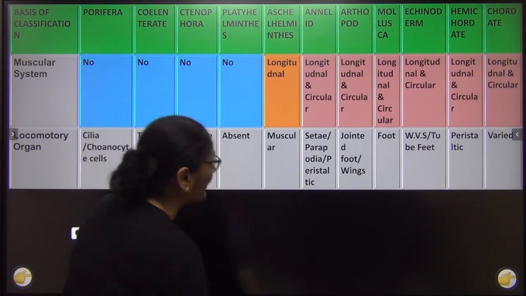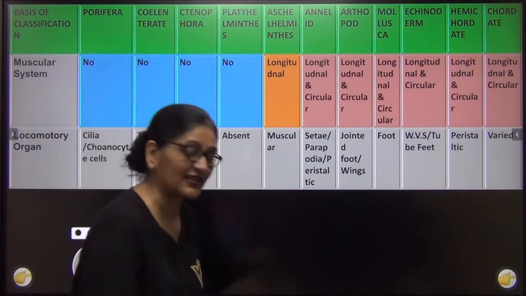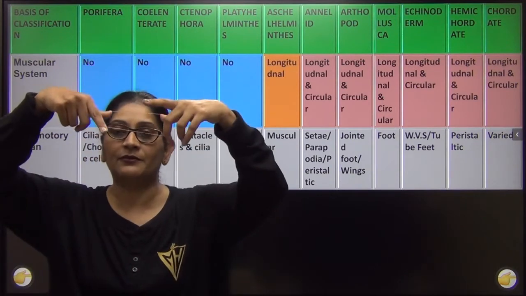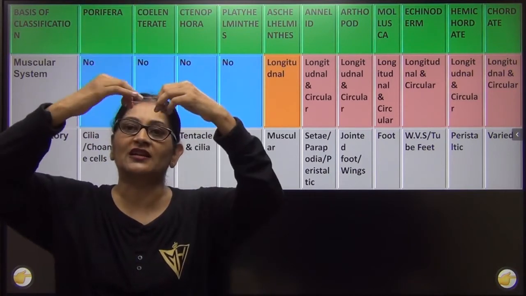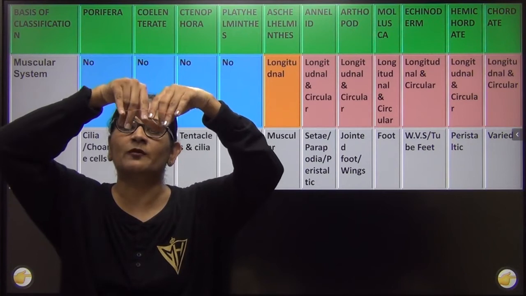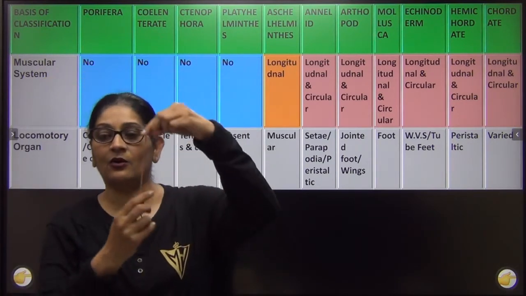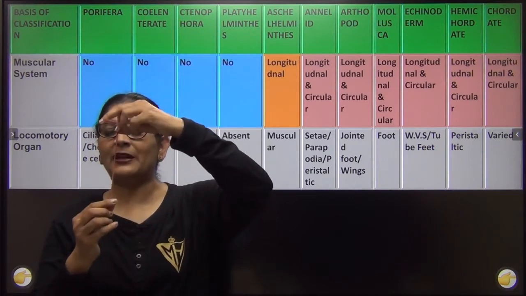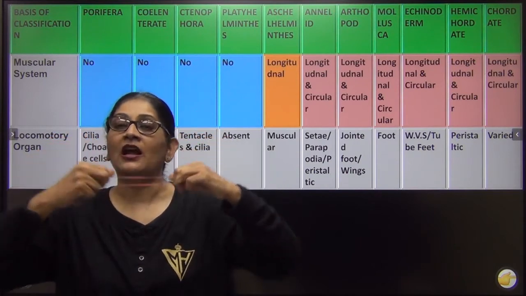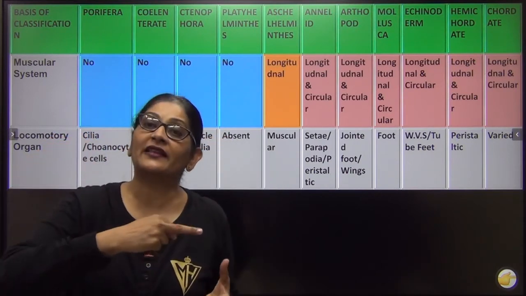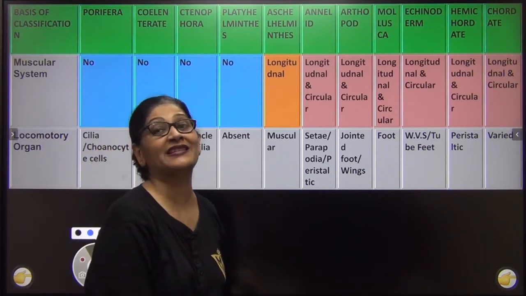बाद में muscle किस में आया? Annelid में the muscle was both longitudinal and circular. What is a circular muscle? The same rubber band. Now it is in a circular. I have not cut it. It's not longitudinal. It's circular. तो circular होने से movement क्या होगा? It will be like this. And longitudinal होने से क्या होगा? It will be like this. So अगर मेरे पास दोनों तरह का मसल है, that means movement is like this and like this both. अगर दोनों तरह का movement है तो उसमें फायदा क्या है? I am having this and this that enabled peristalsis.